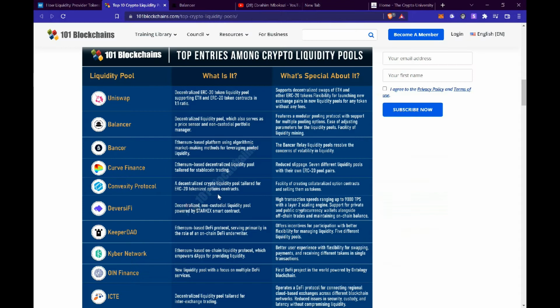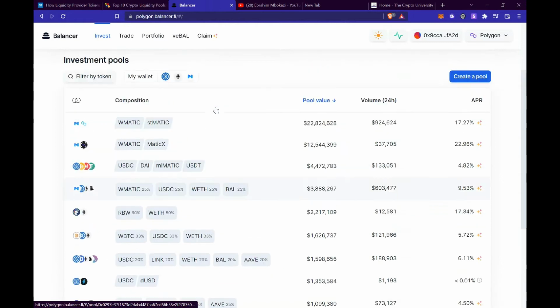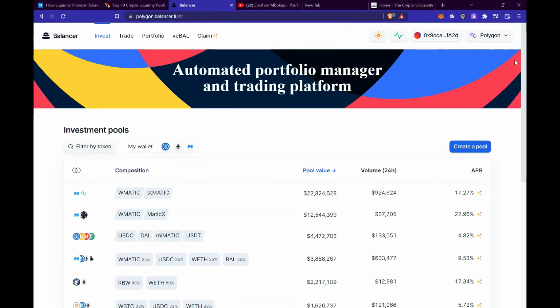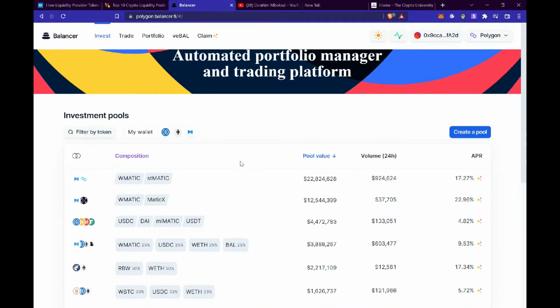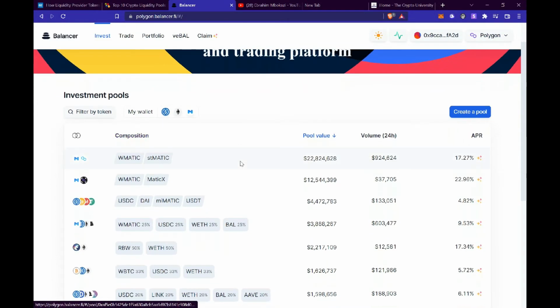Here are some of the top pools or DEXs that you can check out to provide liquidity on: Uniswap, Balancer, Bancor, Curve Finance, and these other DEXs over here. But in this video we will be looking at Balancer since it's quite user friendly and much simpler to use. We will be using the Polygon chain since it's much cheaper and more reasonable when it comes to gas fees. Now let's look at the investment pools and make a decision as to which pool we want to put our money in.